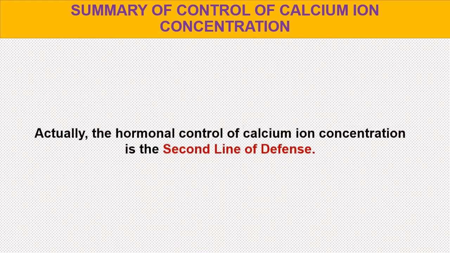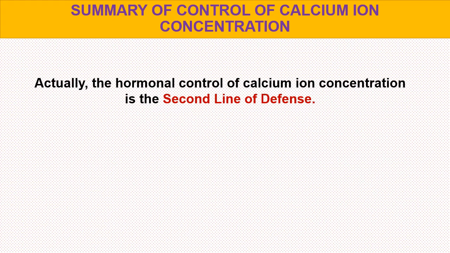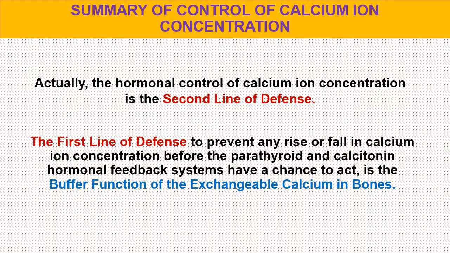Now, let me explain the overall control of calcium ion concentration. Actually, the hormonal control of calcium ion concentration is the second line of defense. The first line of defense, to prevent any rise or fall in calcium ion concentration before the parathyroid and calcitonin hormonal feedback systems have a chance to act, is the buffer function of the exchangeable calcium in bones.